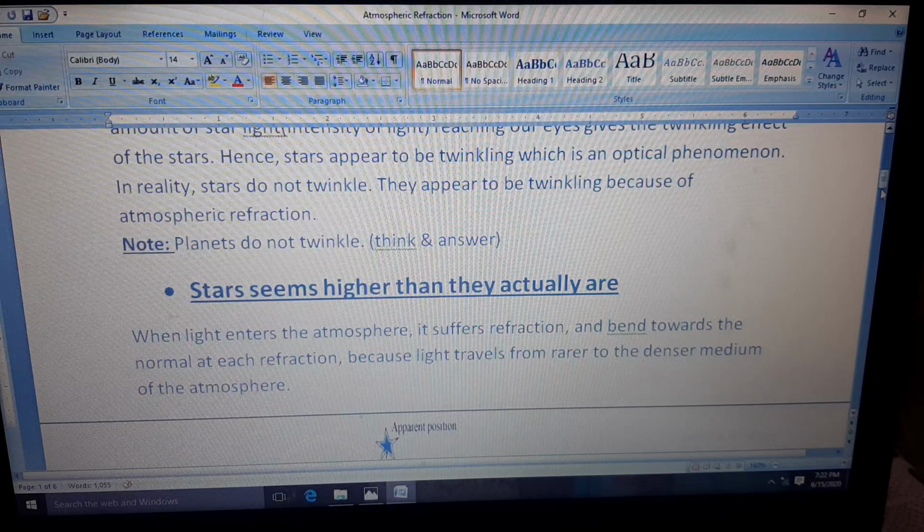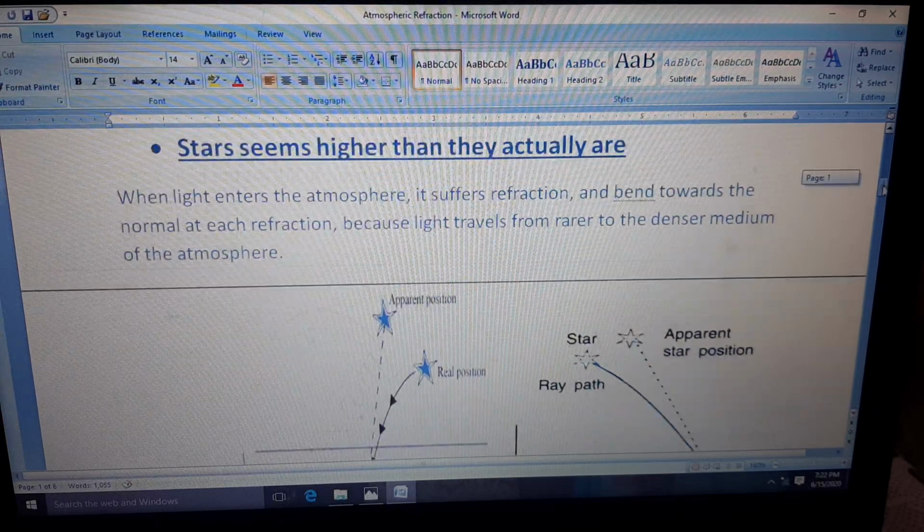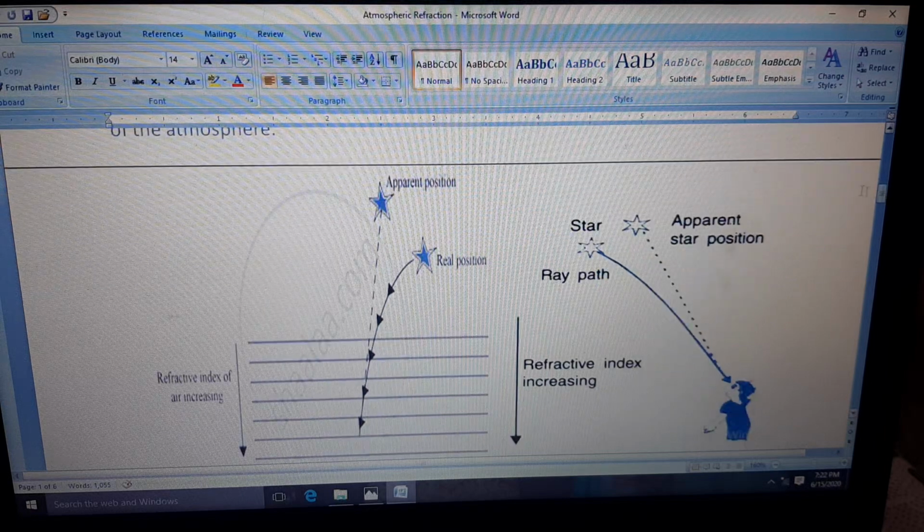Just look at this diagram here. See, this is the actual position of the star. Light is traveling from here. It refracts. Again it changes its path because it goes from rarer to denser medium. Again and again it is changing, and that is why it seems to be here. So the observer is standing here. He will see that the star is here. So its apparent position will become this one, which will be slightly higher than its real position.